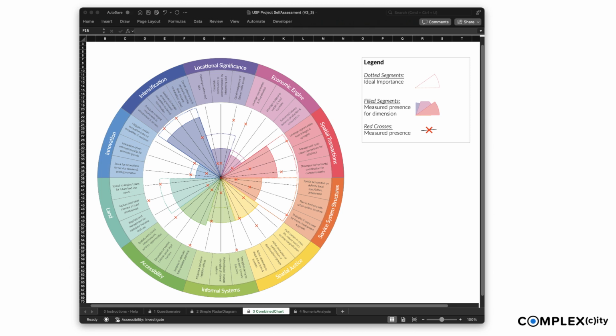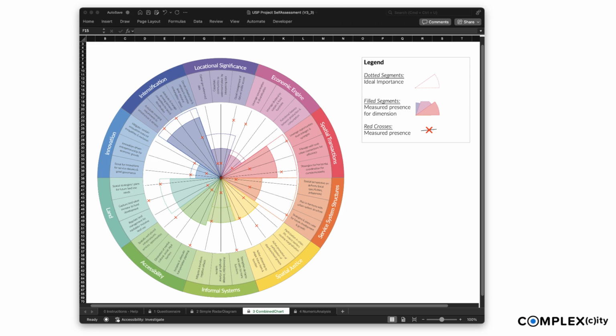Combined chart. Alternatively, you can use the combined chart on Sheet 3 combined chart. It presents exactly the same information, but in a different presentation. Each dimension is represented by a color, and the black lines represent the respective indicators. The dotted segments represent the ideal profile, blue line in previous diagram, and the filled-in segments represent the measured presence, red line in previous diagram. The values of each indicator are displayed by a red cross, corresponding to the dimensions in the previous diagram.